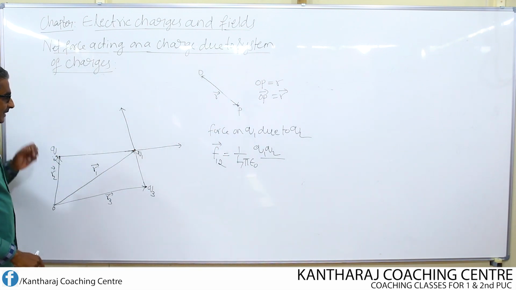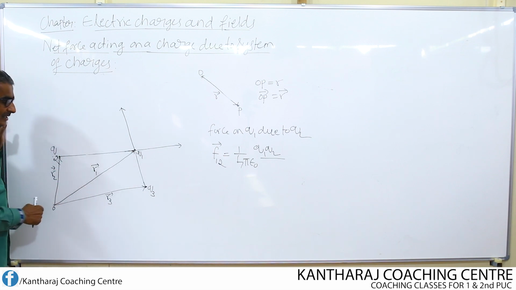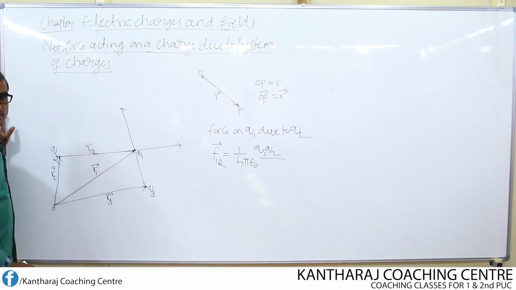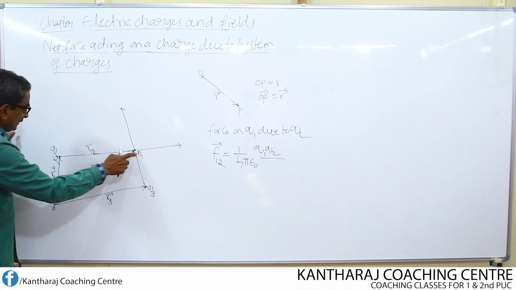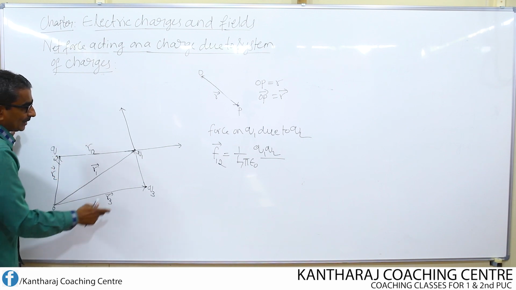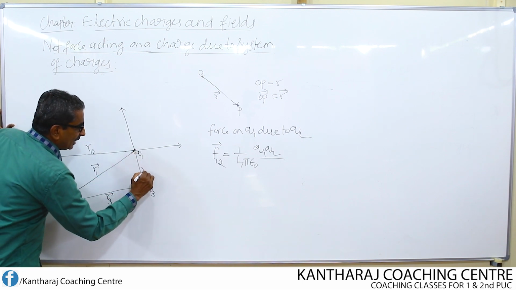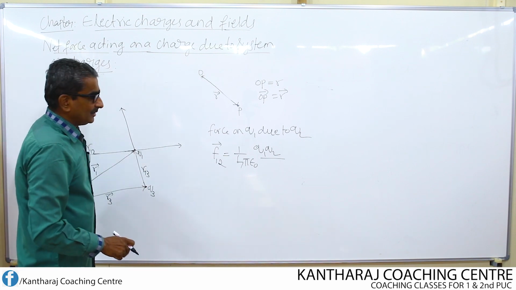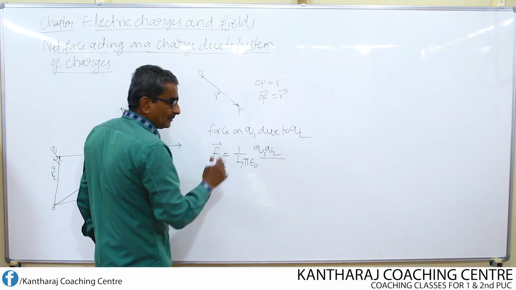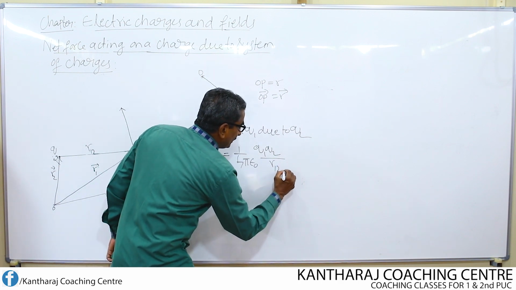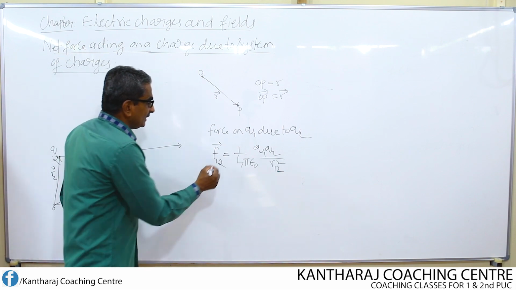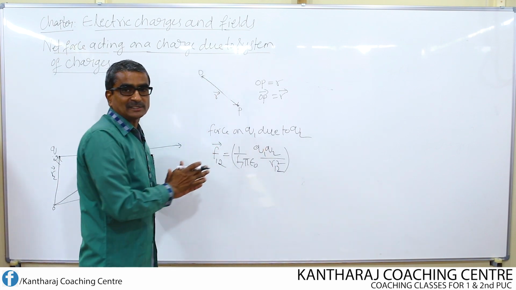What is the distance between these two charges now? I consider the distance between these two charges as R12. Don't get confused here. R12 is the distance between Q1 and Q2. R13 is the distance between Q1 and Q3. So, Q1, Q2 divided by R12 square, the square of the distance between the two charges. See, this is nothing but a scalar quantity.